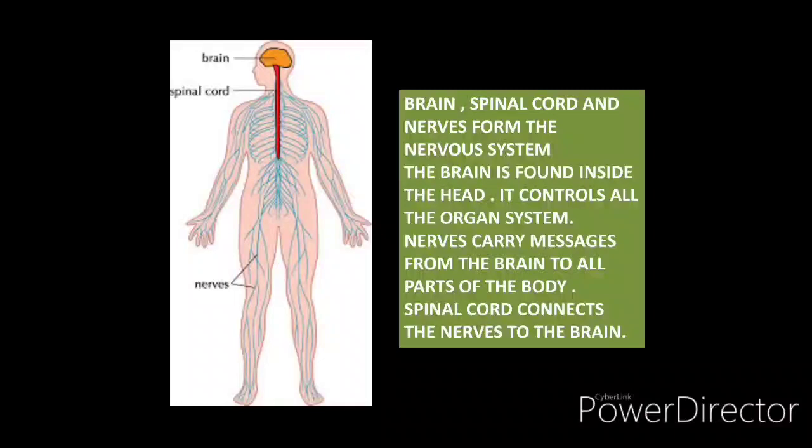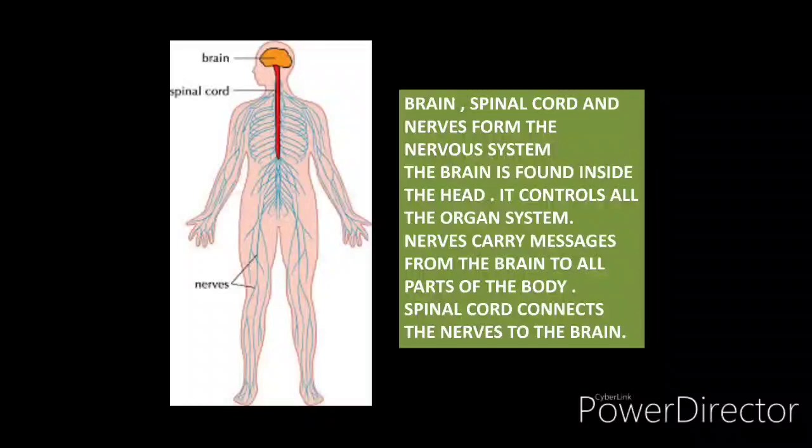It controls all the organ systems, like we have a CPU in the computer system. The CPU controls all the operations of the computer system. In that same manner, the brain also controls all the operations in our body. Now nerves, what is the function of nerves? Nerves carry messages from the brain to all parts of the body. So if I ask you which part of the nervous system carries messages from the brain to all parts of the body, what will be your answer? Yes, your answer will be nerves.